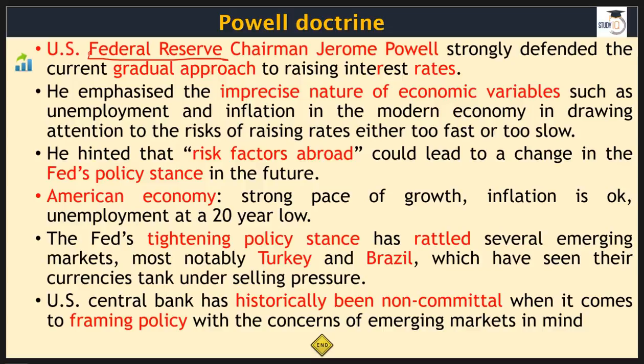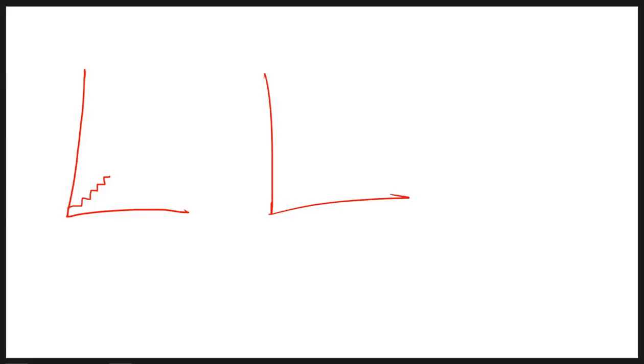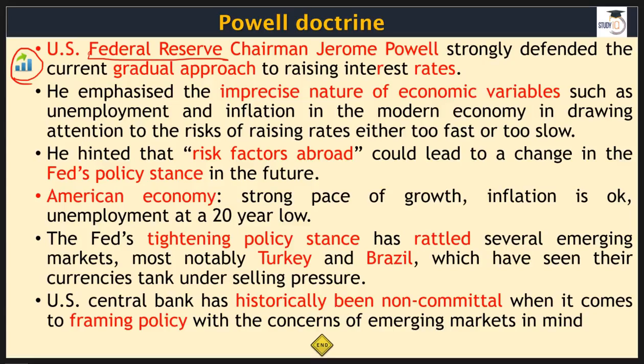Now, this Jerome Powell has strongly defended the current gradual approach to raising interest rates. This approach is the method of increasing interest rates gradually. There are two ways of doing it. Either you do it gradually, that means step by step you increase the interest rate, or the other one is a more rapid one. Of course, the USA is following the gradual one, and practically speaking that's what we will find with other economies as well.